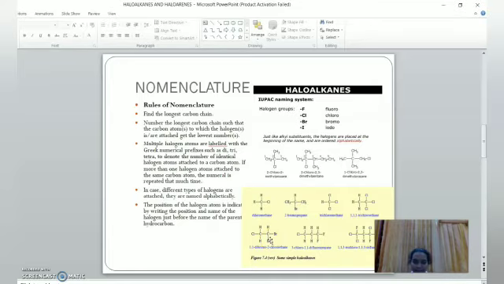The similar rule is applicable here. So 1 1 dibromo. Then we have to give the name for the chlorine group, which is in the second carbon. So 1 1 dibromo 2 chloro. How many carbons are there? 2. So ethane. 1 1 dibromo 2 chloro ethane.